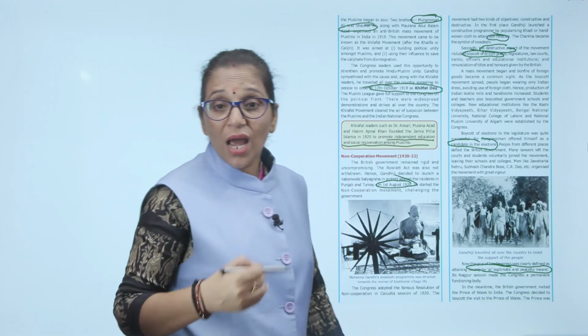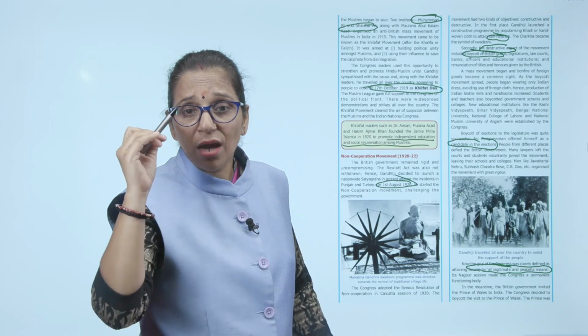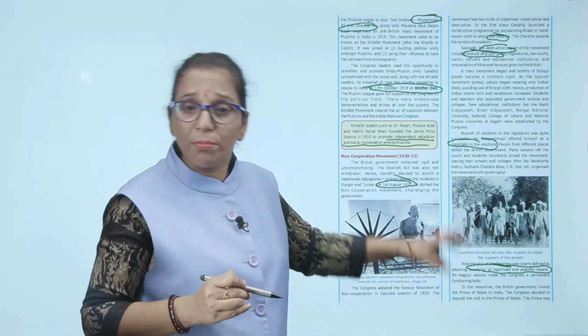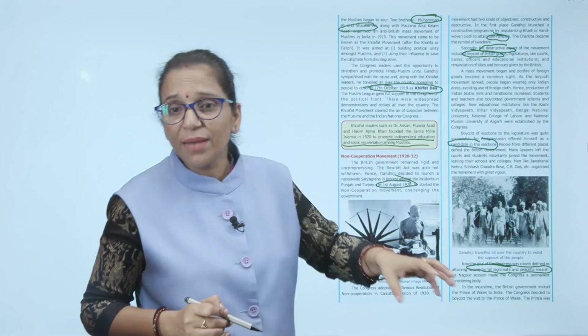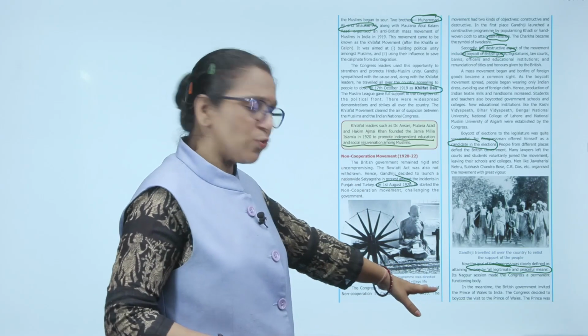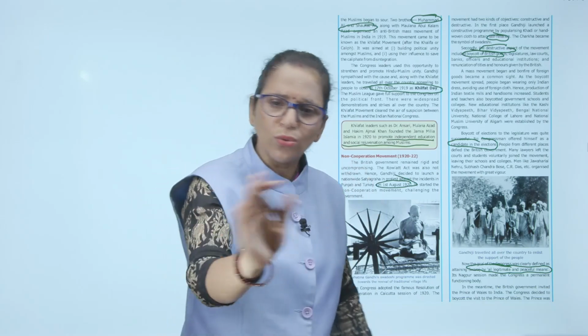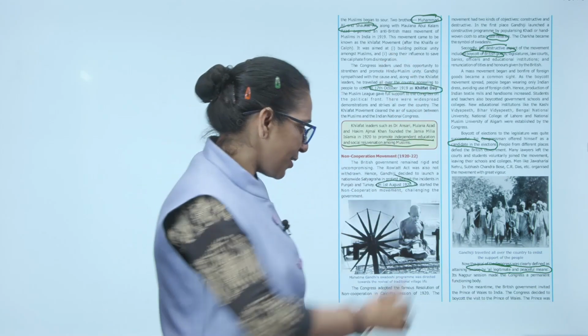We need Swaraj, and in the Nagpur session of the INC, a permanent functioning body was made. In the meantime, the British government invited the Prince of Wales to come to India. The Congress decided to boycott the visit of the Prince of Wales. If he is coming, no worry, we are not going to welcome him. So that was boycotted by the INC.